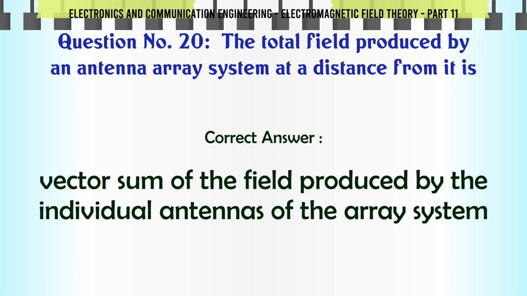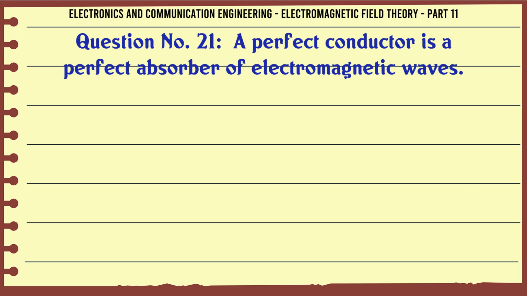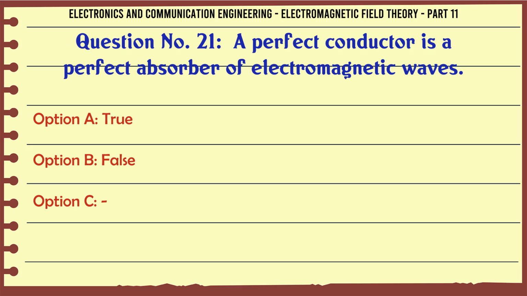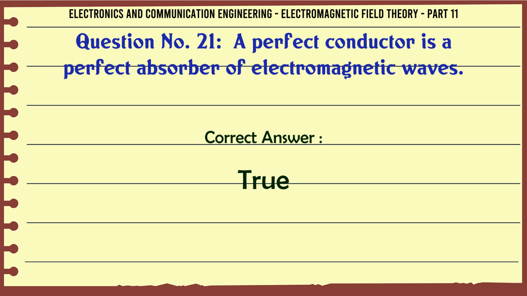The correct answer is vector sum of the field produced by the individual antennas of the array system. A perfect conductor is a perfect absorber of electromagnetic waves. A. true, B. false. The correct answer is true.